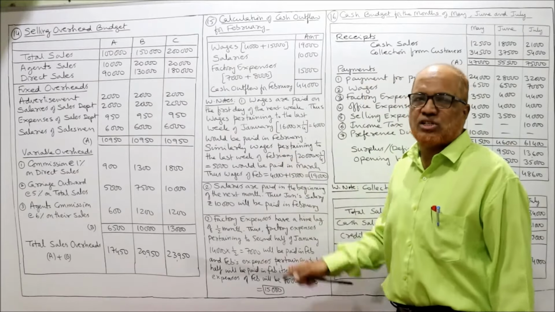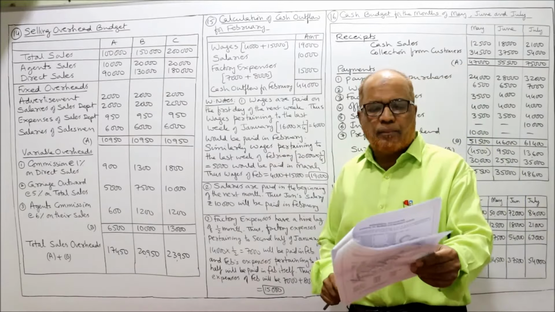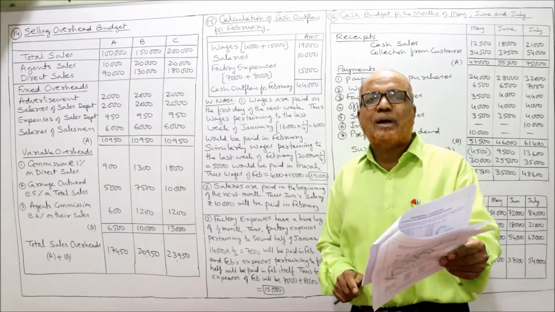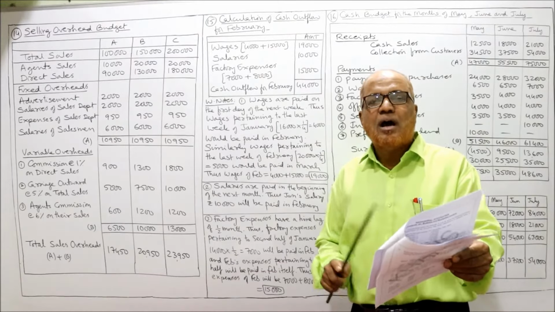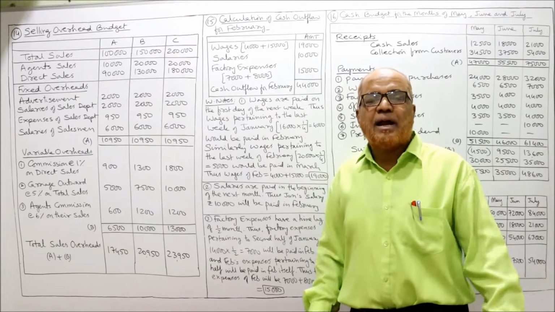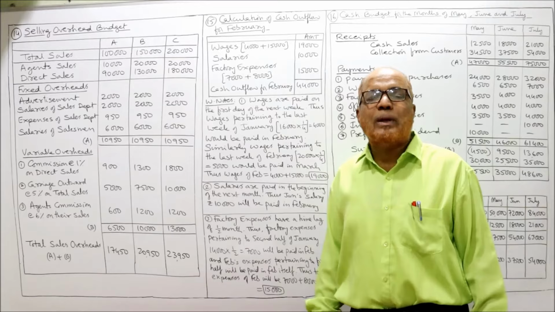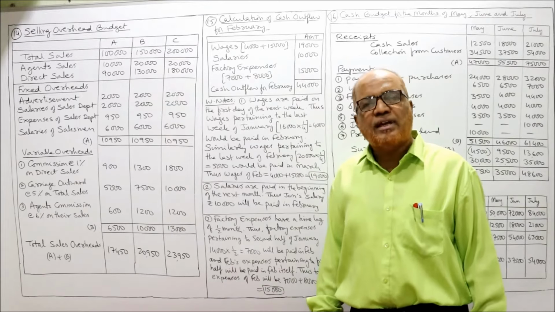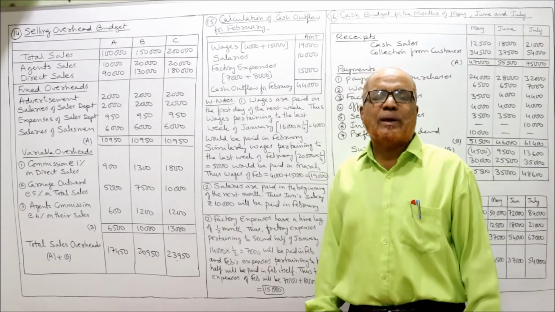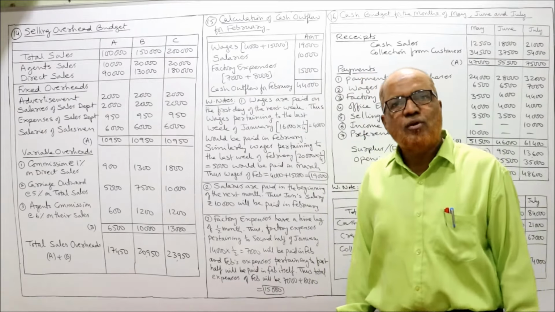First item is wages. It is given in the problem. The wages of January 16,000, the wages of February 20,000. But how the payment of wages is made is given in the adjustment. Wages are paid in the beginning of the next week. So first we calculate weekly wages. A month consists of 4 weeks.